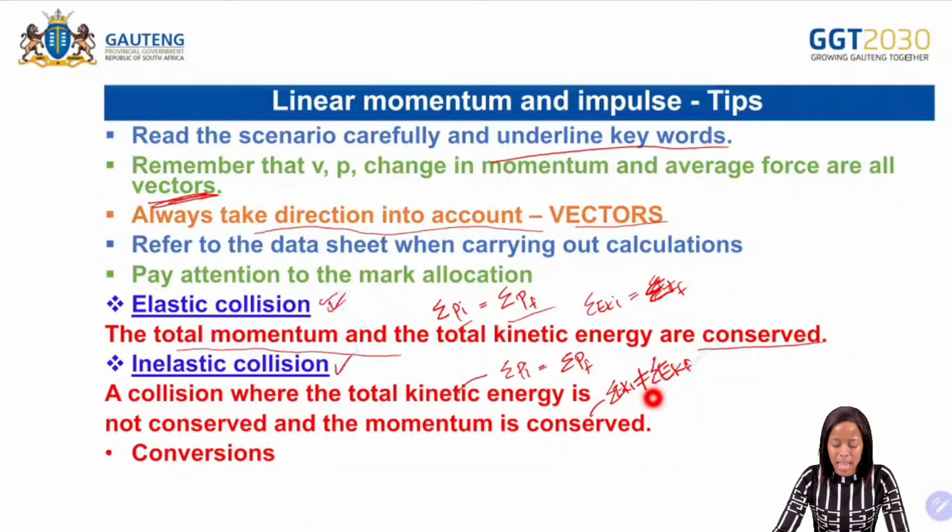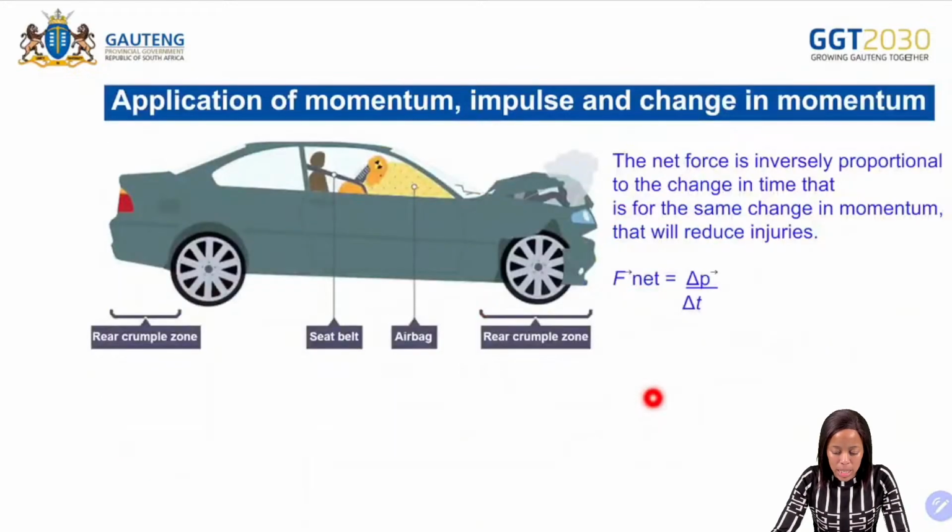We can see that in both the definitions, the momentum is what? The momentum is conserved. So the momentum is the same before and after the collision. The only thing that's not the same is the total kinetic energy.